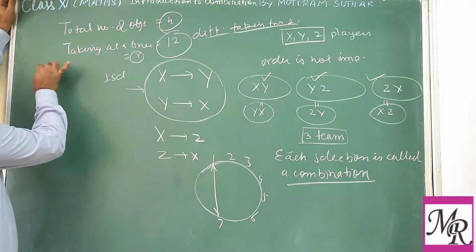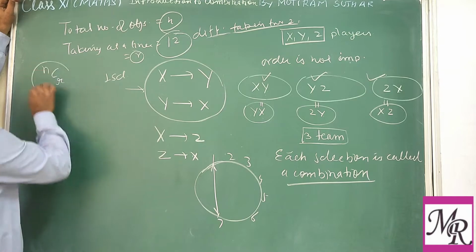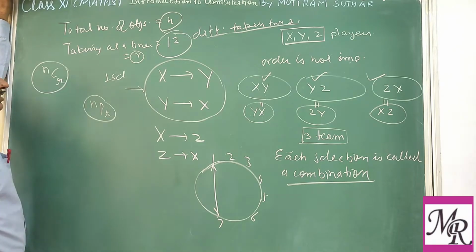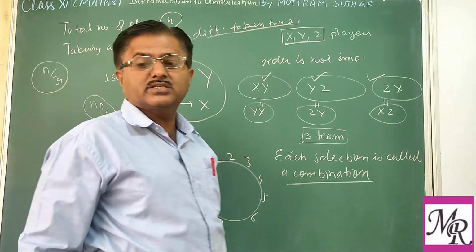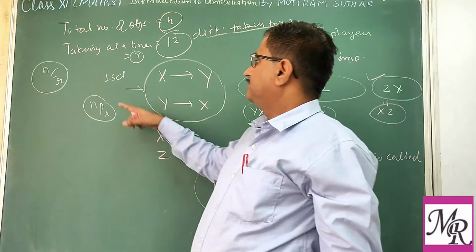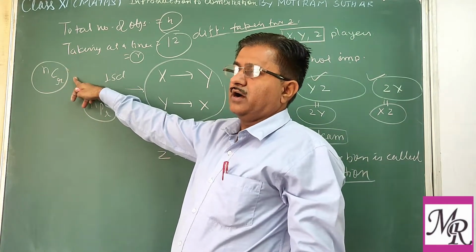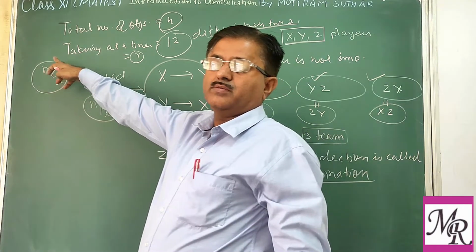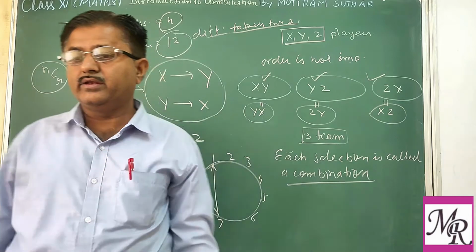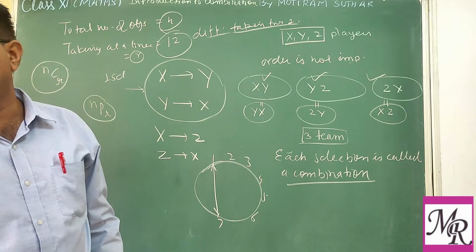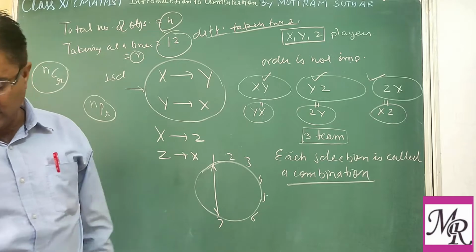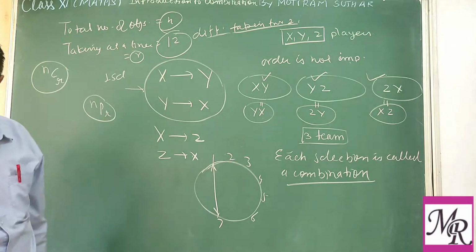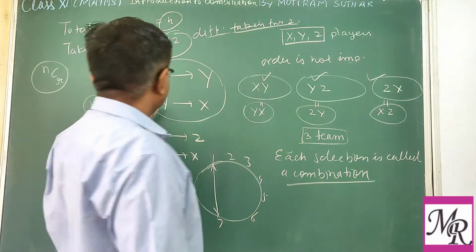We can represent that by the formula nCr, like in the case of permutation we write nPr. Similarly, in the case of combination one may write nCr, combination taking r objects out of the available n. Clear? That's why we write it as nCr.